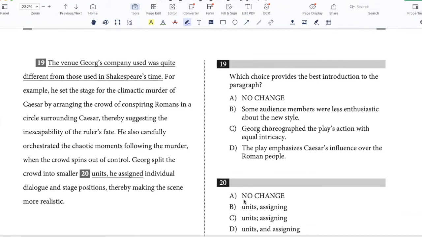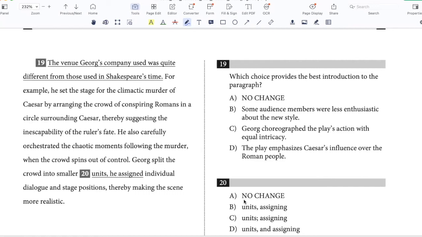The venue George's company used was quite different from those used in Shakespeare's time. For example, he set the stage for the climactic murder of Caesar by arranging the crowd of conspiring Romans in a circle surrounding Caesar, thereby suggesting the inescapability of the ruler's fate. He also carefully orchestrated the chaotic moments following the murder when the crowd spins out of control.